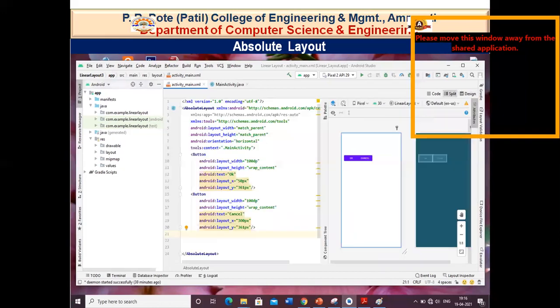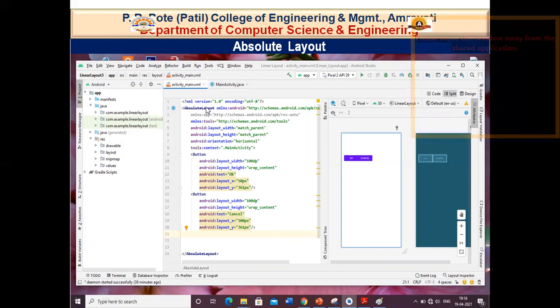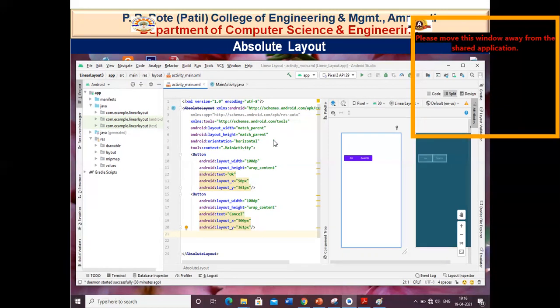So I think I don't need to summarize how to design the absolute layout. You just have to change linear layout to absolute layout. First go to activity_main.xml, then change your linear layout to absolute layout. This is the default coding. Then your orientation is by default always horizontal. After that, here we add 2 buttons, that is the OK button and the cancel button. For that you have to drag and drop your button.